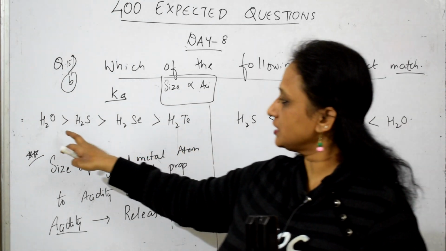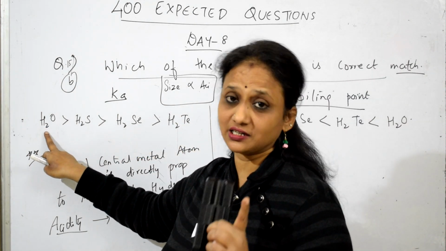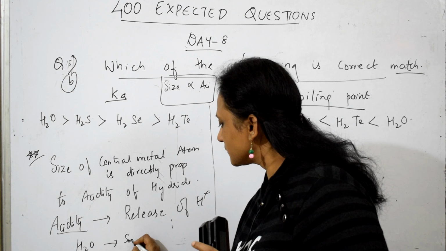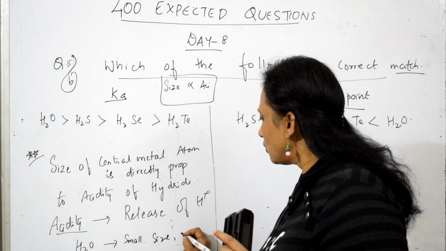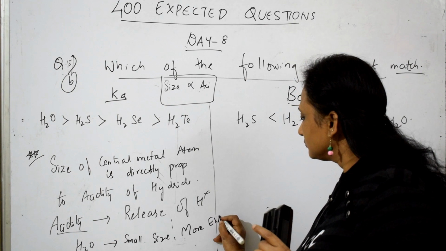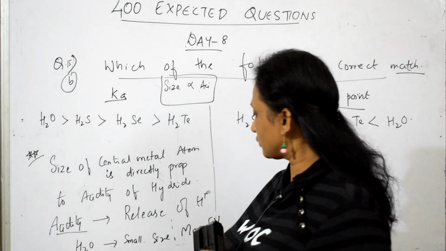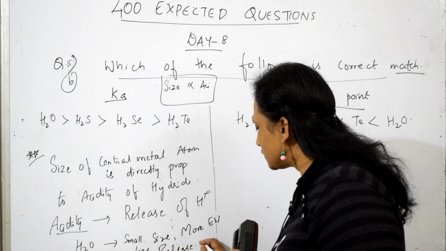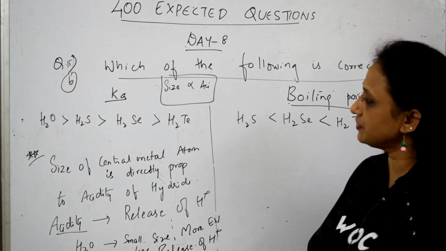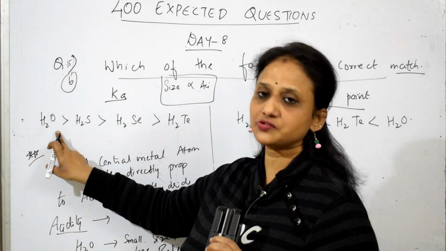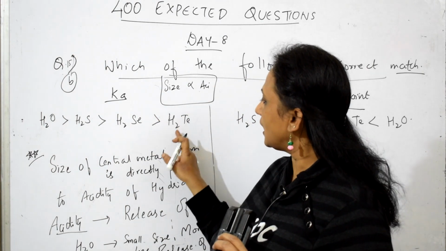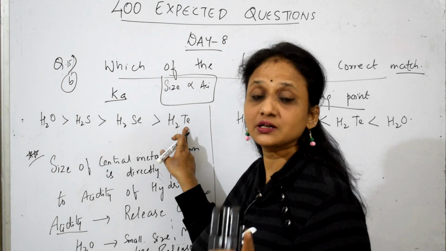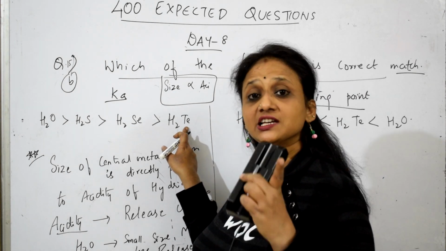Now tell me, what did they give? They said H2O is more acidic. Wrong, no students. Here what happened? H2O has small size, more electronegativity. Correct, no students? Small size, more electronegativity and less release of H plus. Now you tell me, what did they give? They said H2O is more acidic. This is wrong order, isn't it? According to this sequence, H2Te should be more acidic. Why? Bigger the size, easy to release H plus, hence more acidic.